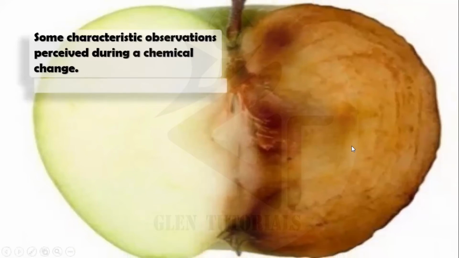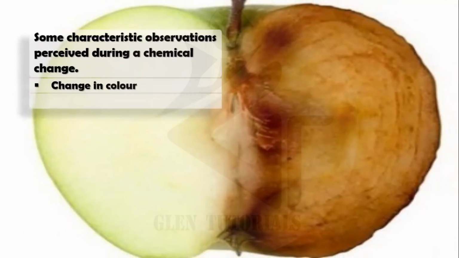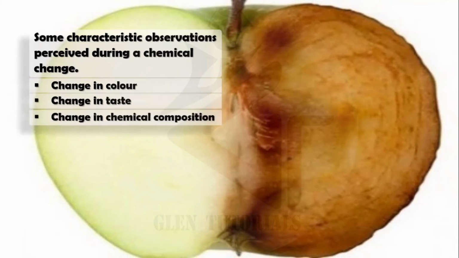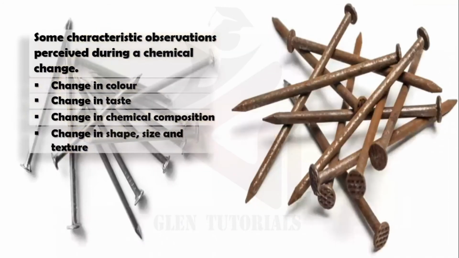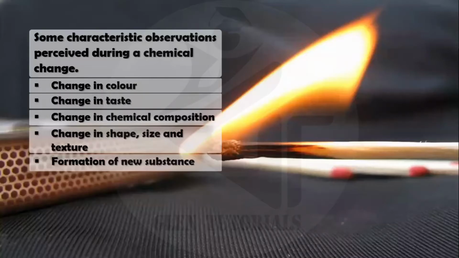Then what is this? An apple. Apple also we know that if you keep it for a long time, even in a vessel or something, it changes color. So chemical change makes color changes, taste changes, chemical composition changes, shape, size and texture changes. I just gave an example of bread. If you see these nails, अगर rust हो जाएगा तो उसका shape, size, texture भी change. Texture मतलब जो touch करते हैं, hardness वगैरह आ जाता है.